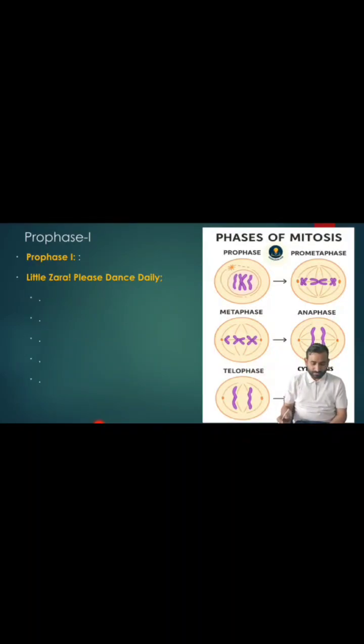So now let's go to the prophase 1. Prophase 1 we further divide into 5 stages. How many stages? 5 stages. And let's learn the mnemonic. Little Jara, please dance daily. L for leptotene stage. Jara, zygotene stage, right?